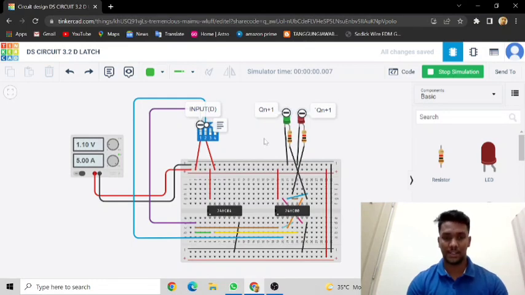And the last one is D is 1 and the enable is 0. So the output is Qn plus 1 is 0 and the Q bar n plus 1 is 1.